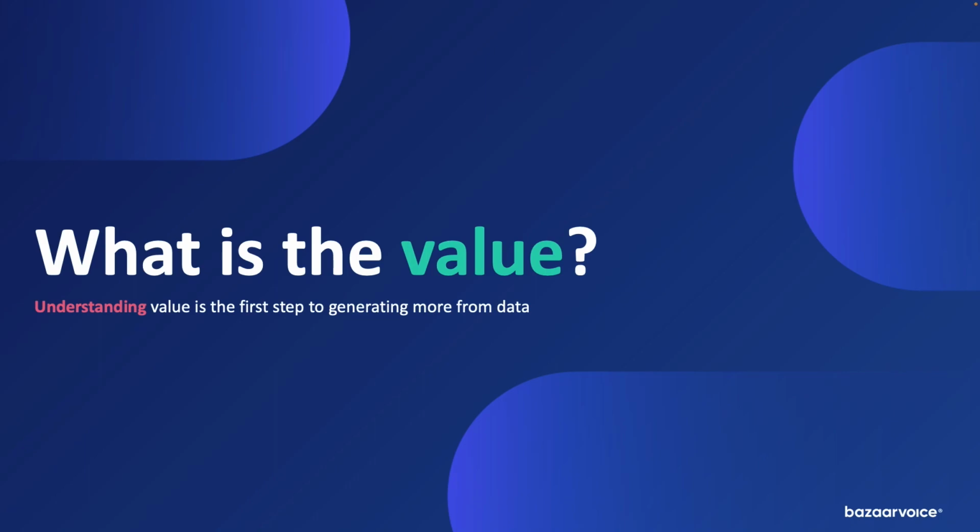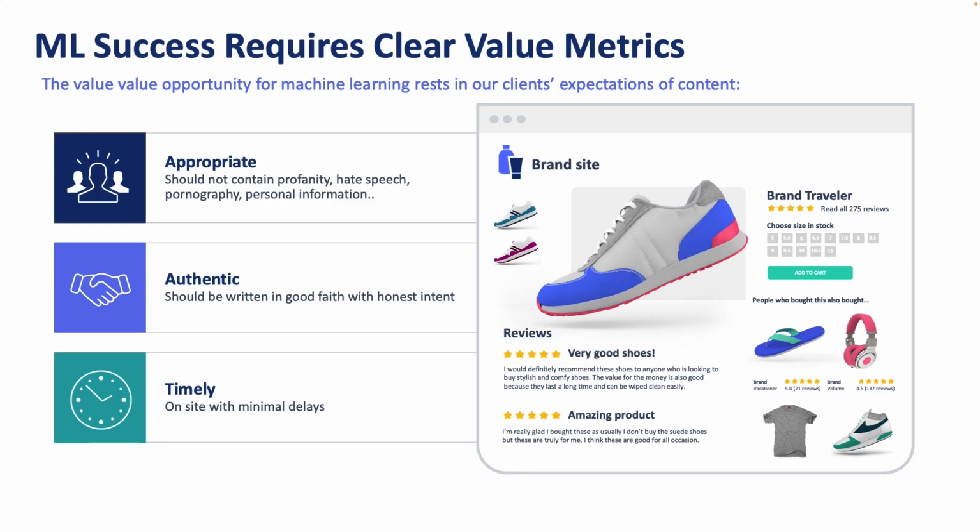Let's see an example of this at Bazaarvoice. As I mentioned, we curate user-generated content to drive sales for our clients. But not all user-generated content belongs on our clients' websites. Some users may use profanity or post personally identifiable information that we don't want to go on our clients' websites. In addition, users might generate a lot of fake reviews to tarnish a brand's reputation.